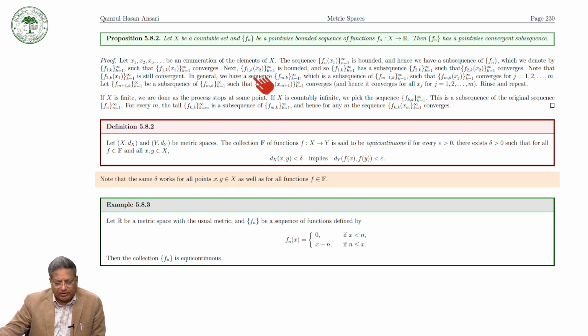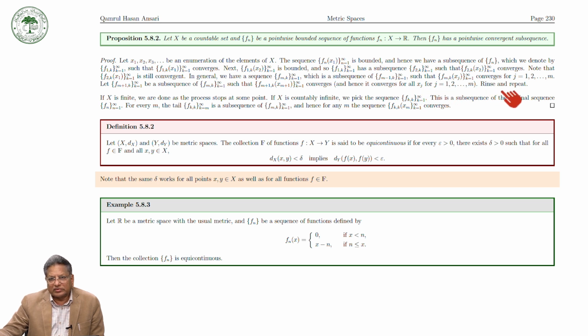So in general, we have a sequence Fmk, which is a subsequence of the previous sequence, such that Fmk(xj) converges for j running from 1 to m. Let F(m+1)k be a subsequence of Fmk such that F(m+1)k(x(m+1)) converges, and hence it converges for all xj, where j runs from 1 to m+1.